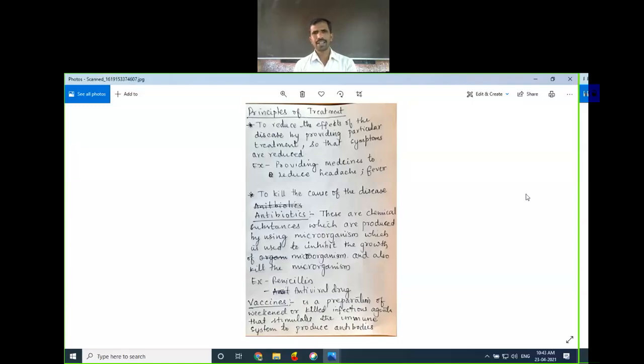There are also some protozoal diseases. To kill protozoans also there are medicines. So vaccines, what are vaccines? Vaccines I will discuss later, because they come under the principle of prevention. Understood? So this is the principle of treatment: how treatment is given for a specific disease by the medical fraternity. Medical fraternity means the medical field, doctors or nurses, whatever you call them, who give the treatment for specific diseases.